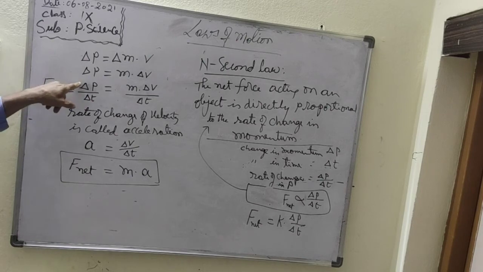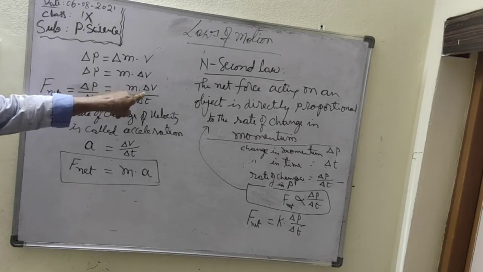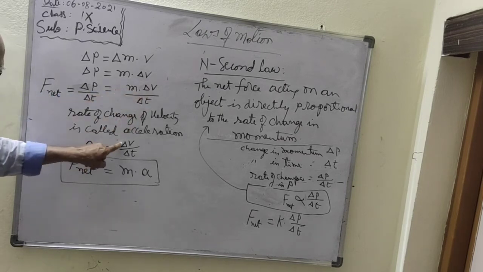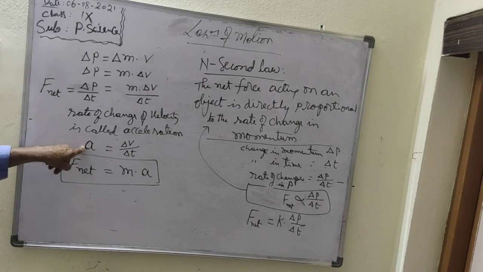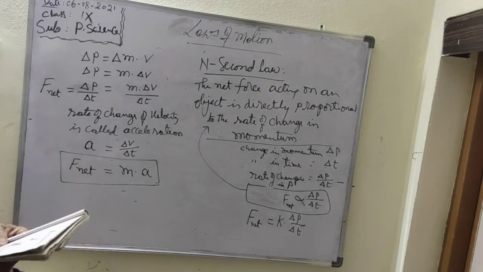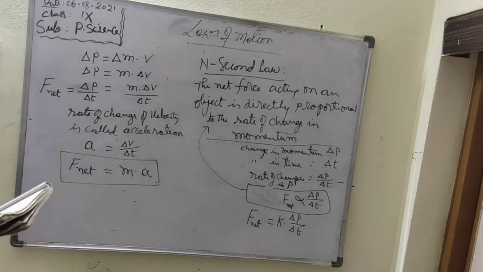That is nothing but rate of change of momentum. But now change of momentum is mass into change in velocity by change in time. Change in velocity by change in time is nothing but what? Acceleration. Therefore, net force is equal to mass into acceleration. So, therefore, the SI unit of force is kilogram meter per second square.